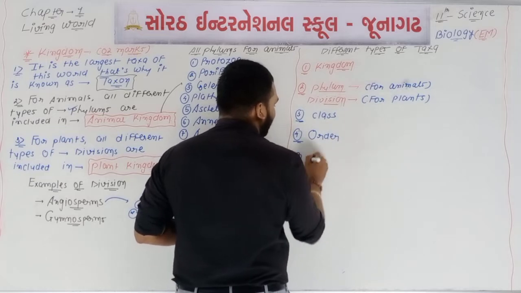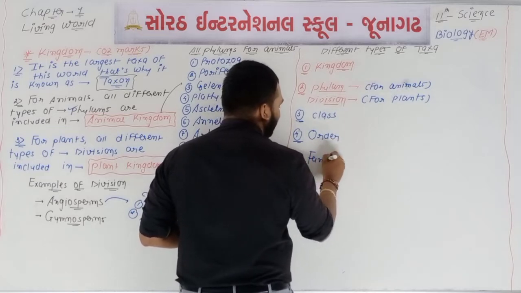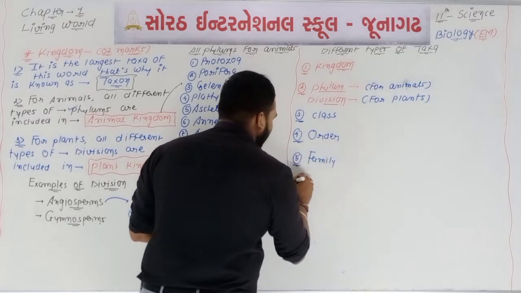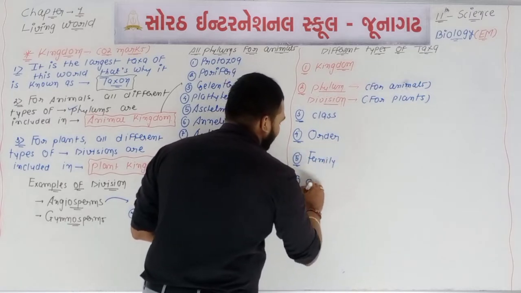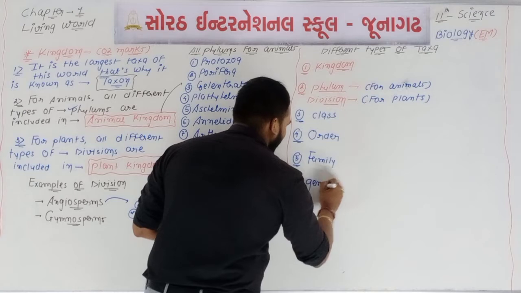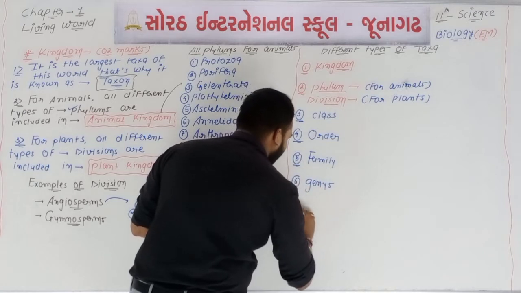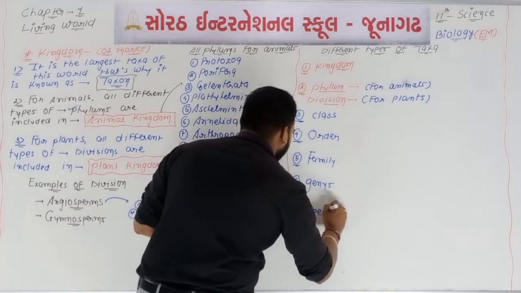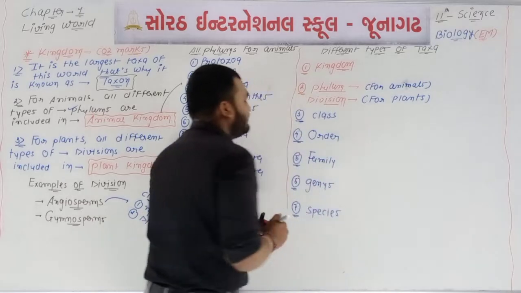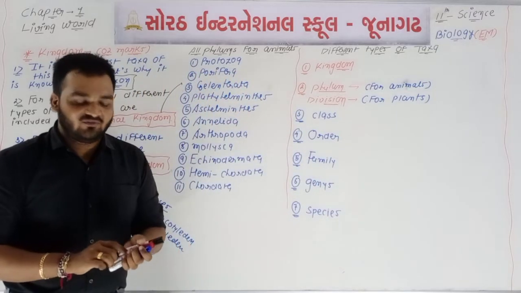What about taxa number 5? Taxa number 5 is about the family. Taxa number 6 is about the genus. Okay, and taxa number 7 is about the species. So these all are the different types of examples of taxa.